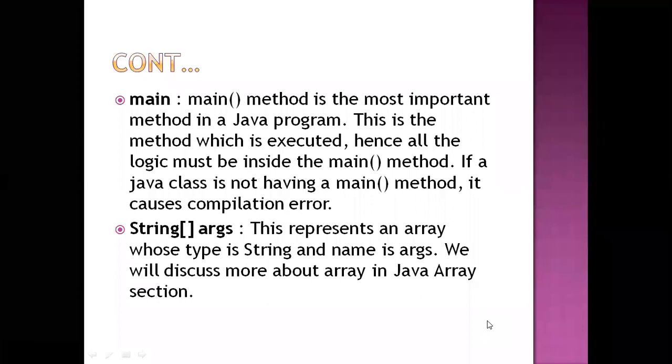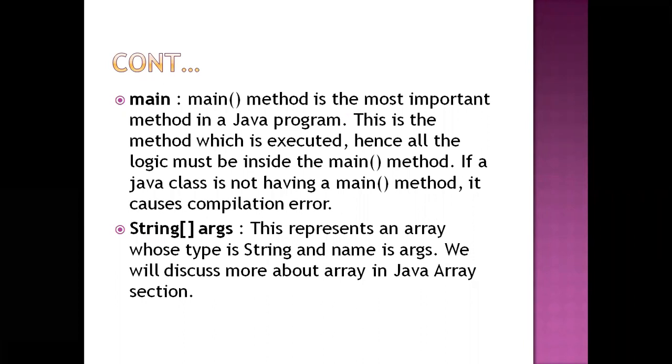In this main method, I can pass arguments. Whatever arguments we pass, everything is considered as an array type, that is, a string array type. This represents an array whose type is strings and names. That's why I can give the string argument of Kumar. We will discuss all of this in the array concepts.